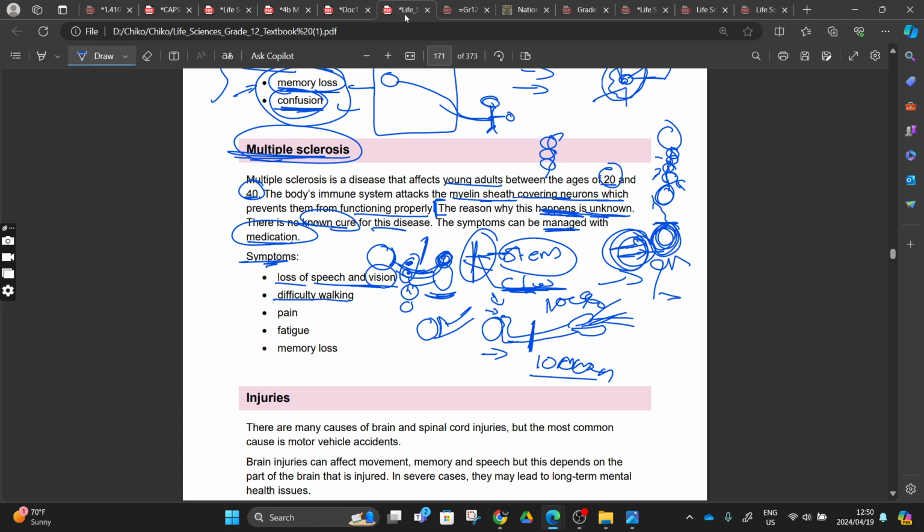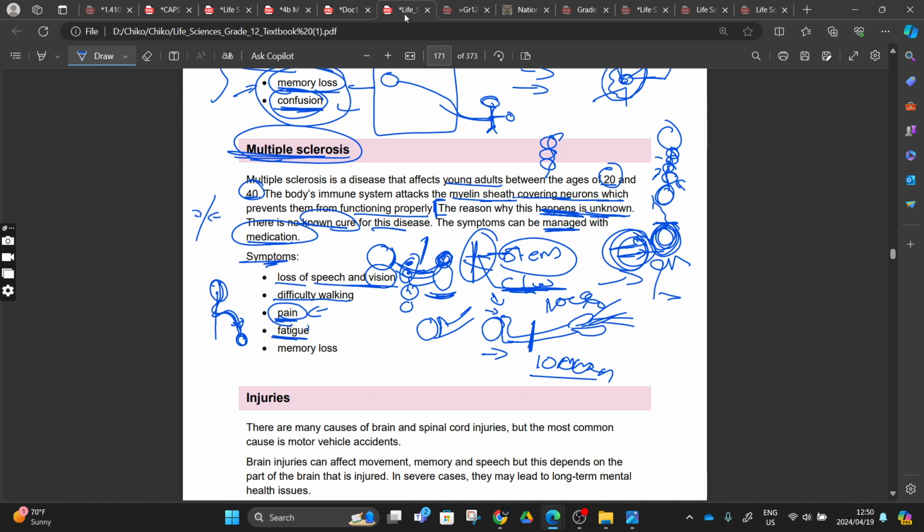So we will have difficulty in walking, right? When now you will stand up, but it will be difficult for you to place another leg in front, because the message for those voluntary muscles is taking long to reach that place, right? You will also feel pain. This pain is all due to your receptors. They receive the pain, and then it will take time for them to reach the central nervous system. By the time they reach the central nervous system, you are just feeling pain somewhere, right? Or maybe you had a cut somewhere, but you didn't feel the cut, but after that you're just feeling the pain. I got cut or something like this, right?